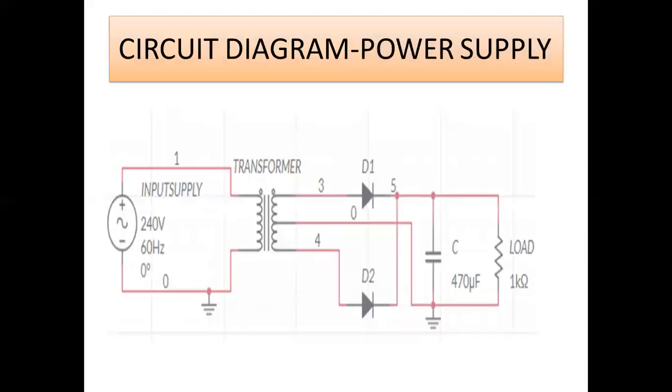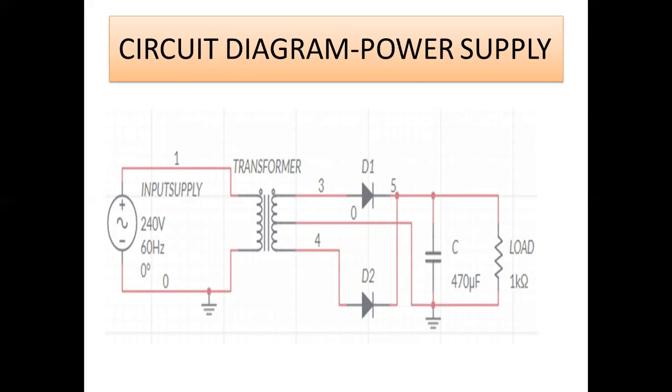So this is the circuit diagram of the power supply. It consists of initially an input supply and a transformer. This is a center tapped transformer, and here they are using two diodes, D1 and D2. These two diodes can convert the AC into DC, and those DC values are given as input to the capacitor, which can remove all the unwanted signals, and this resistor can